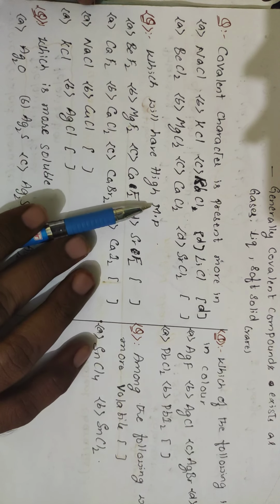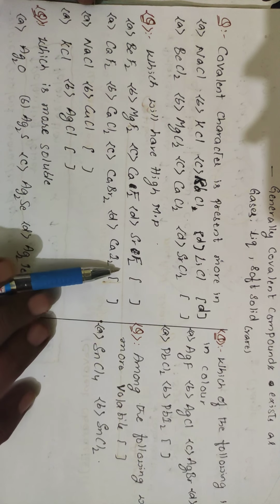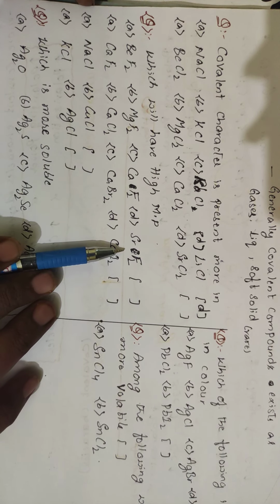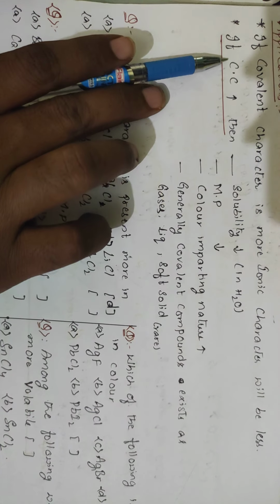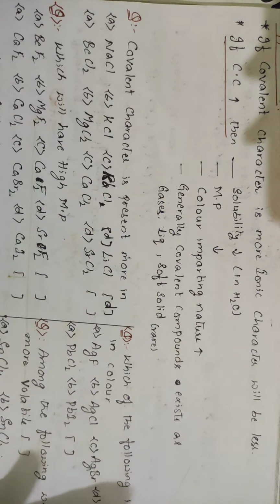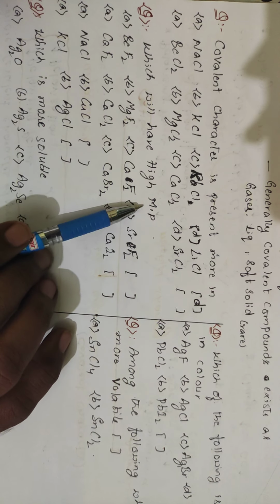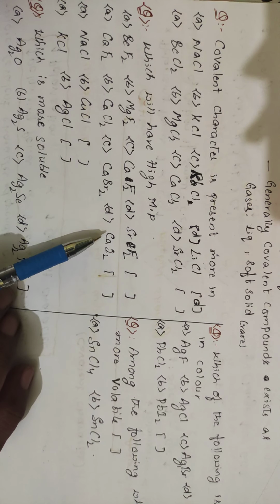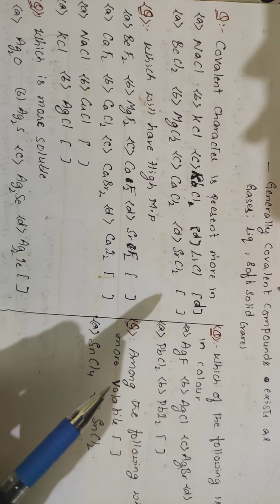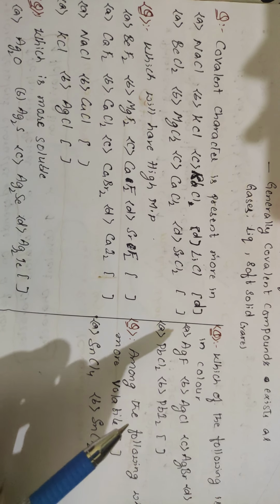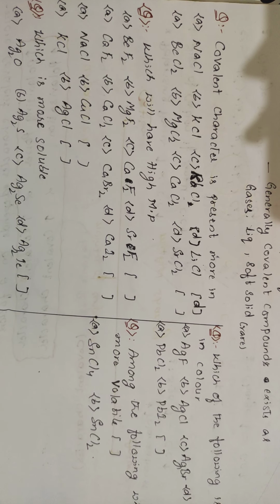Next, which one will have the high melting point? Among these compounds, first identify which has the highest covalent character. Already I have said, whenever the covalent character is more, the melting point will be lower. So the question is high melting point, so first identify the lesser one and go for the reverse. If covalent character is more, melting point will be less. Means if ionic character is more, melting point will be higher.